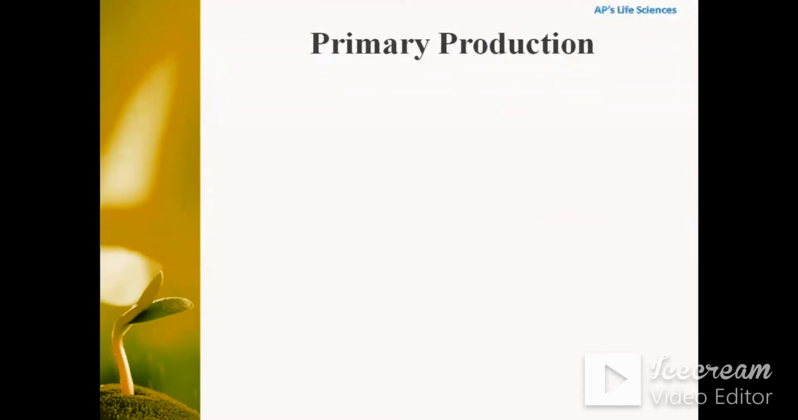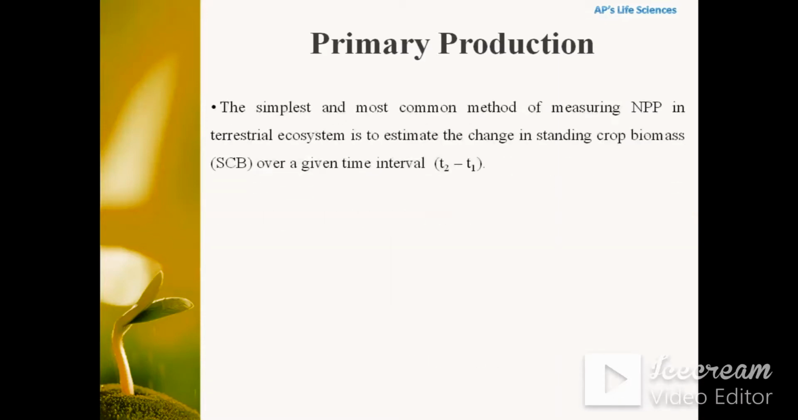We can also measure the net primary productivity of an ecosystem for a specific period of time. The simplest and most common method of measuring net primary productivity in terrestrial ecosystem is to estimate the change in standing crop biomass over a given time interval, that is standing crop biomass at time t2 minus standing crop biomass at time t1. This change in standing crop biomass is the productivity by the ecosystem or by the producers.